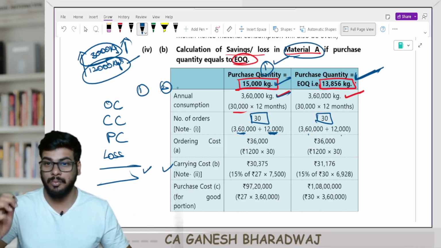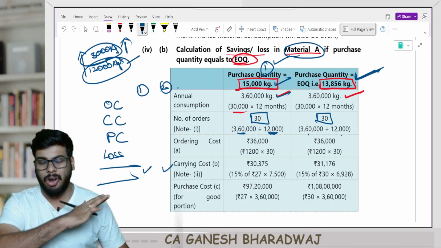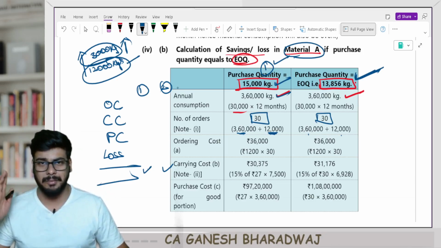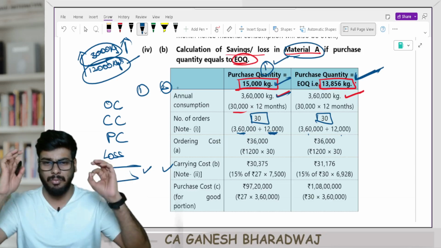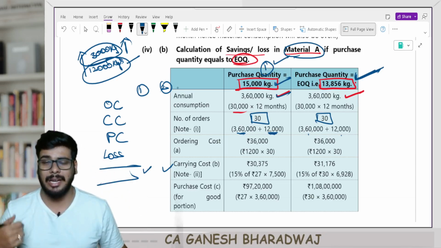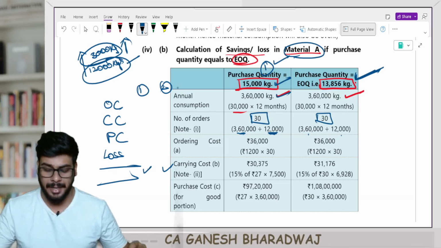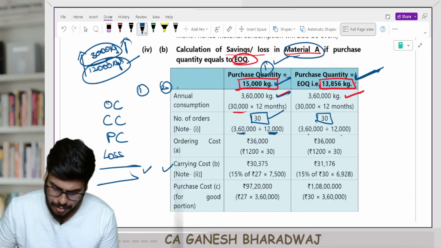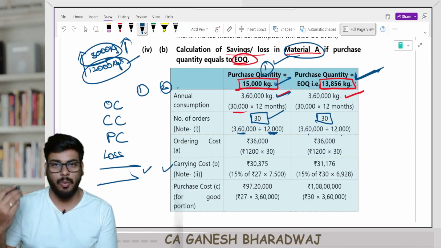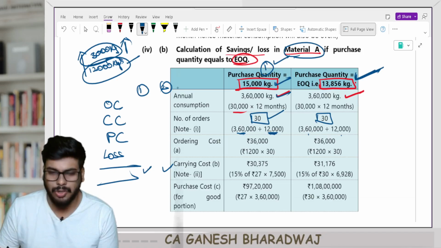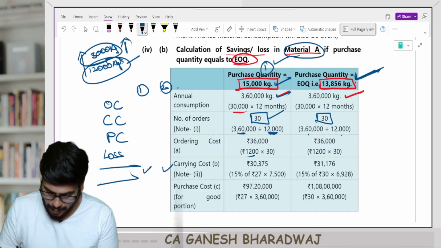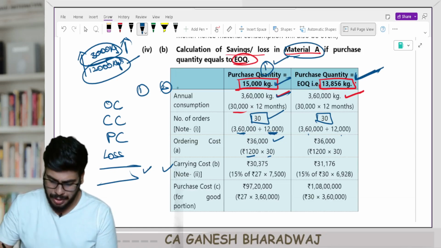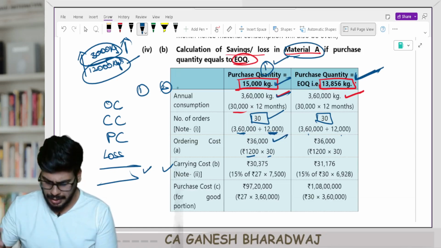Now, this is the trickiest calculation of the entire RTP that I've seen. In this entire RTP, this is the trickiest calculation. Many students fall for this. Now what happens here? We got the number of orders as 30. So what is the ordering cost? Per order the cost is 1200 into 30. So in the first situation, the ordering cost is 36,000. In the second situation also, it's 1200 into 30, 36,000.